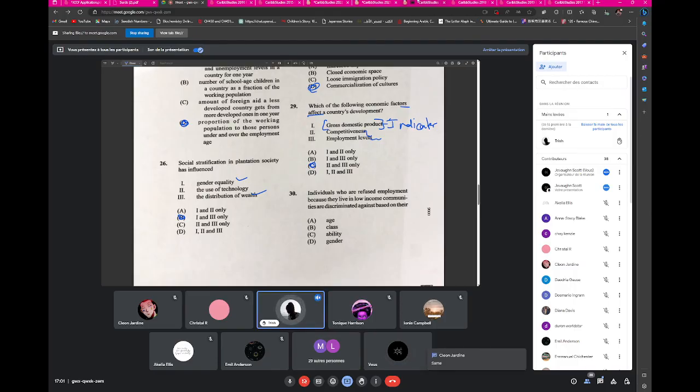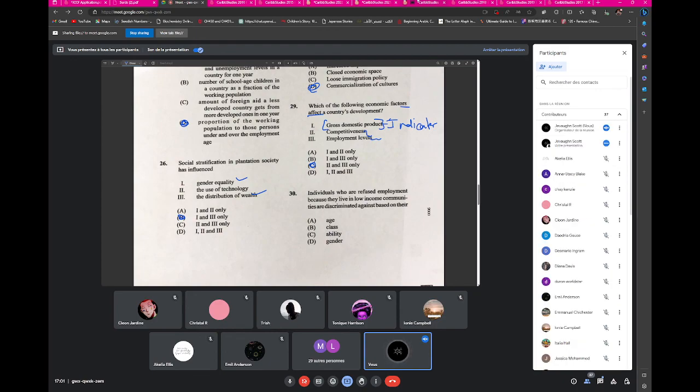Sir, don't you feel like that's a bit of a stretch, though? It's a stretch? It's because the syllabus creates a dichotomy between indicators and factors. That's why I did it. Doesn't your syllabus ask you to discuss the indicators of development and the factors that influence development? So that's why I made the decision to distinguish between indicators and factors, based on what the syllabus does with the topic.